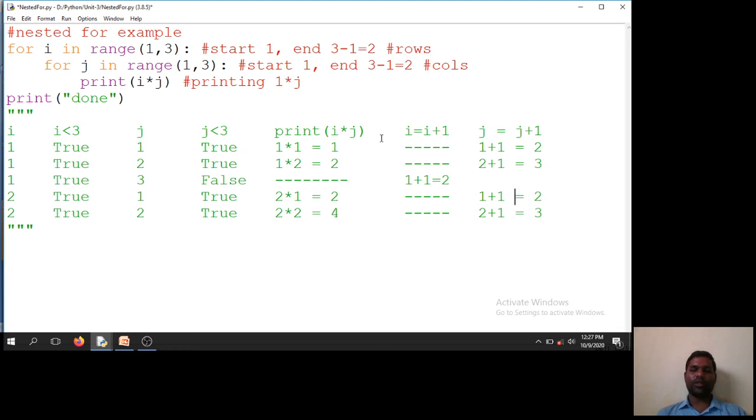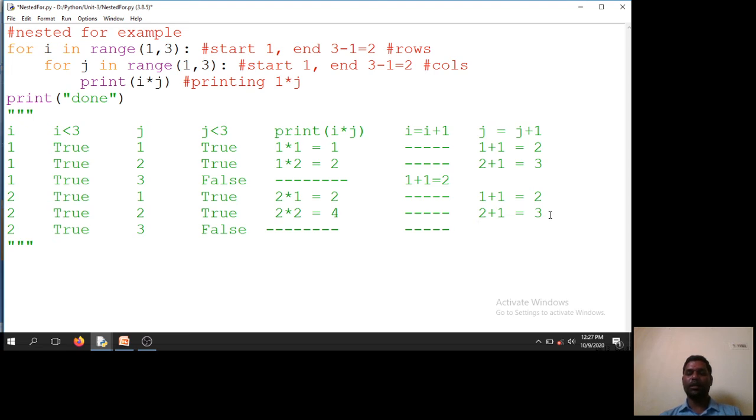2 plus 1 is equal to 3. Here i will remain 2 only, and this condition is true, j will become 3 and this condition is false. That means the inner loop is terminated the second time. Then i into j will not get executed, I will not get anything, and i is equal to i plus 1 also nothing will happen.